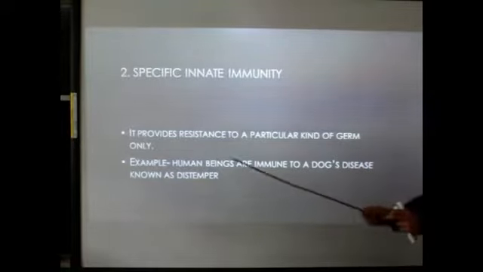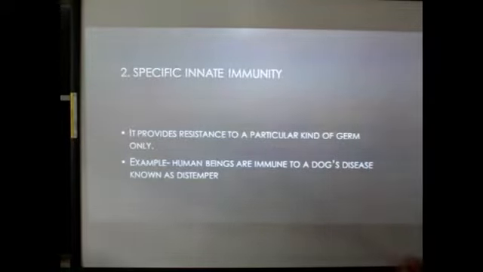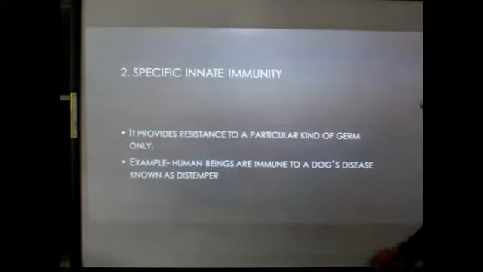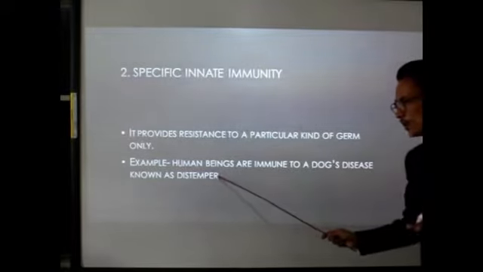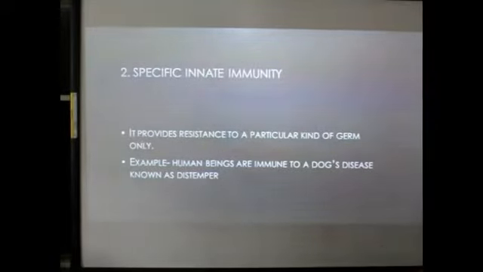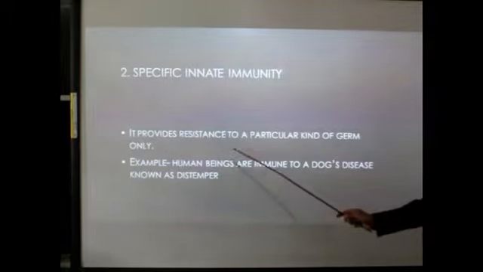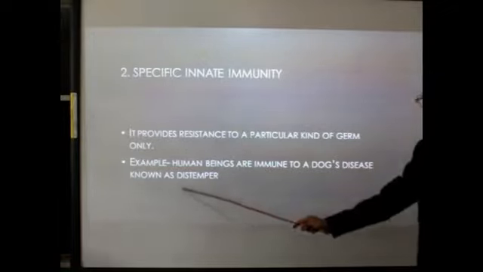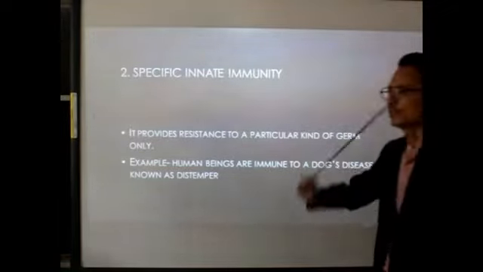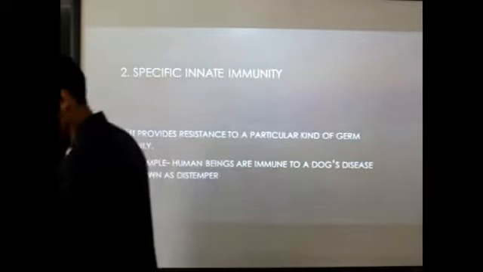Look over here. It provides resistance to a particular kind of germ only. It does not work against all types of germs, like in non-specific. Specific innate immunity works against a particular kind of germ only. For example, human beings are not affected by distemper, which is one of the most fatal diseases in dogs. Human beings are protected from this disease of dogs due to the presence of specific innate immunity.